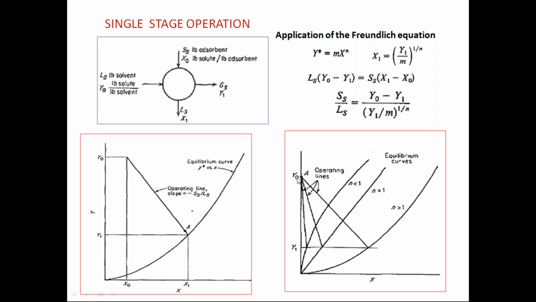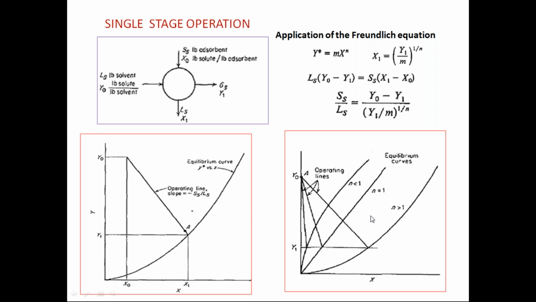For example, you want separation from y0 to y1 of a particular solute, and you are using the three adsorbents, type 1, type 2, type 3: activated carbon, silica gel, alumina. Let us assume that, and you want the fluid concentration to be reduced.